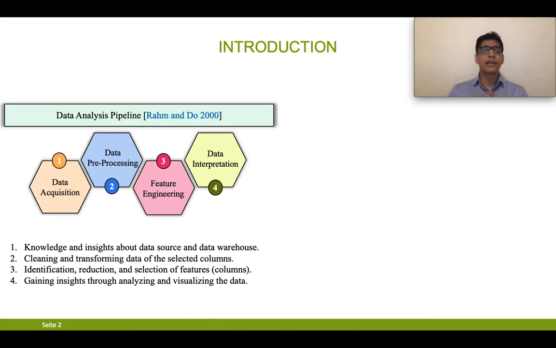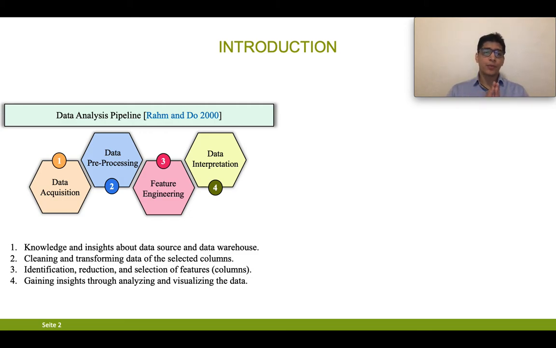Around $3.1 trillion is the financial impact of poor quality data on businesses in the US. And raw data that we receive is vulnerable to noise, outliers, and missing values. Since this raw data cannot be consumed directly, a data analysis pipeline is required.